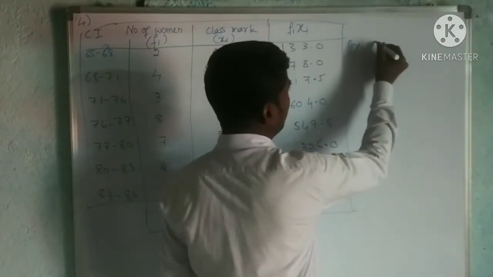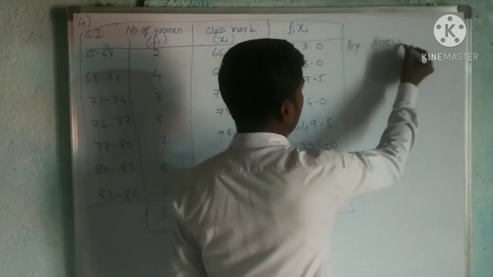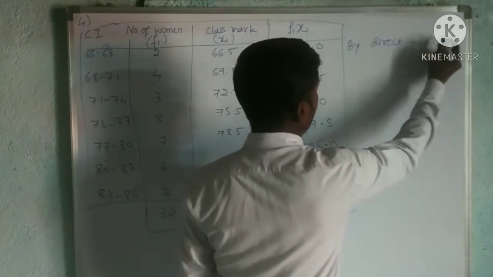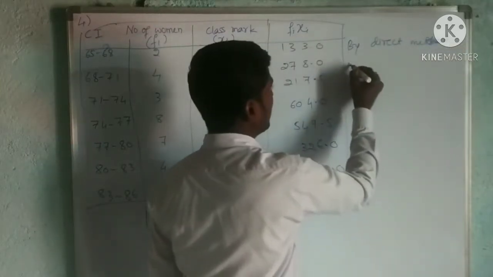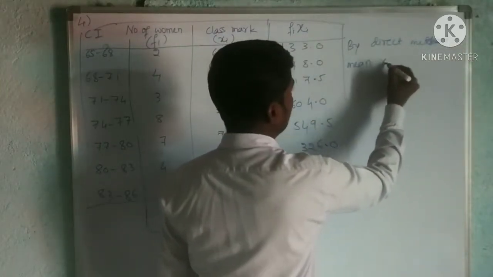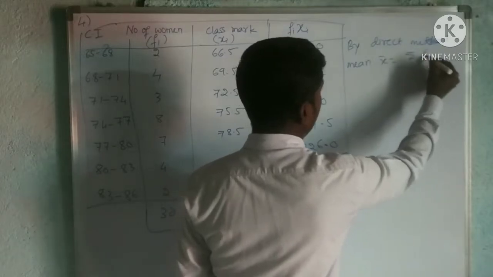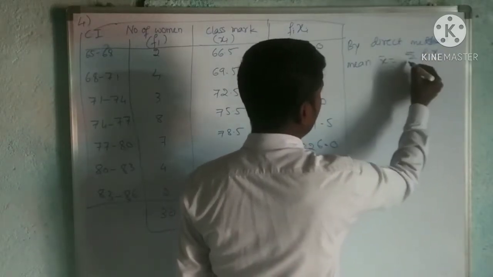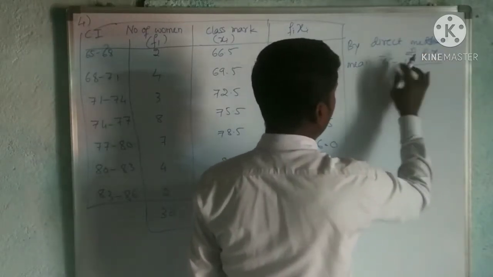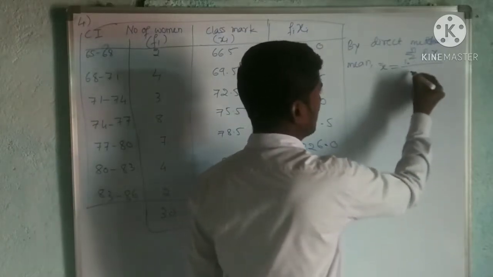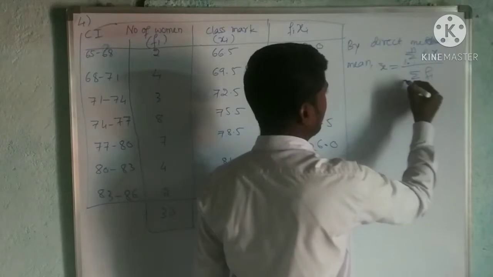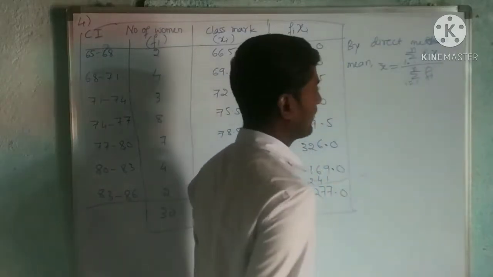Mean, that is by the direct method. By the direct method, mean x bar is equal to the sum of fi xi from i equals 1 to n divided by the sum of fi from i equals 1 to n.